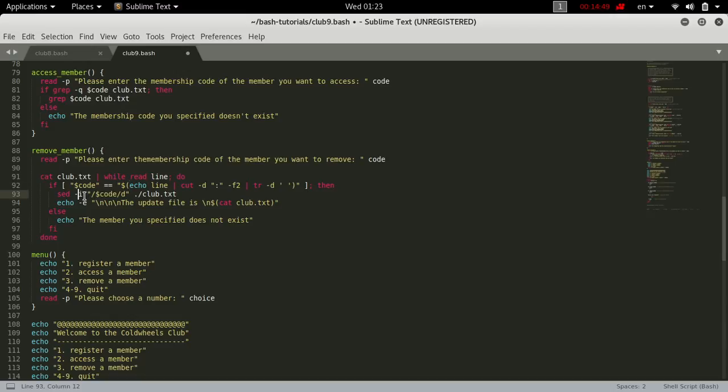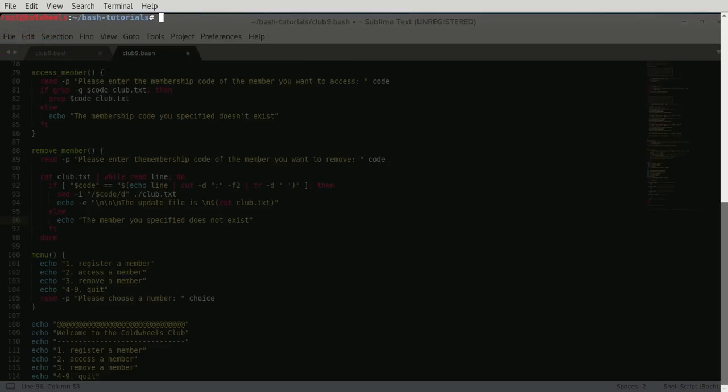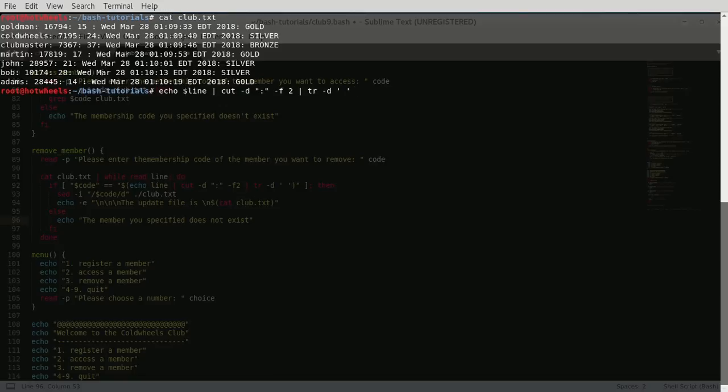And then we check if this code is equal to the code in this line, and if it is equal, then we remove this whole line, and if it is not, we echo the member you specified does not exist. Now this seems beautiful. We have just fixed the logic pitfall, and if we cat club.txt and then bash club9.bash,